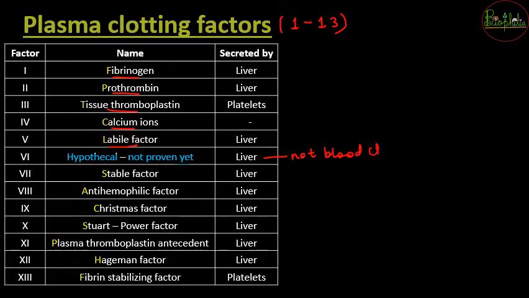It has no function in blood clotting, and that is the reason we do not consider factor 6 for plasma clotting factors. So we do not study 6 under plasma clotting factors. We will go from number 5 directly to number 7. So this is not going to be for our study.